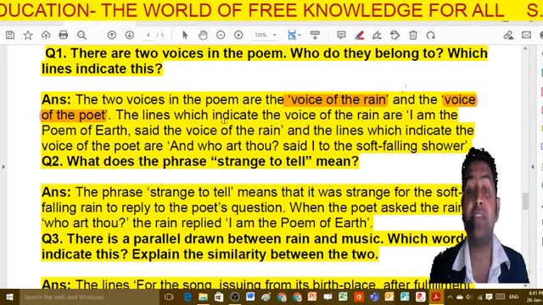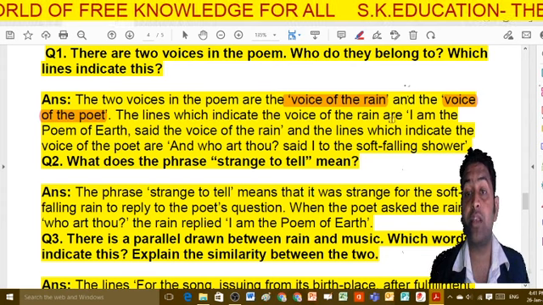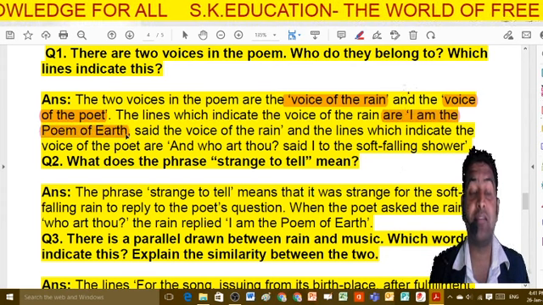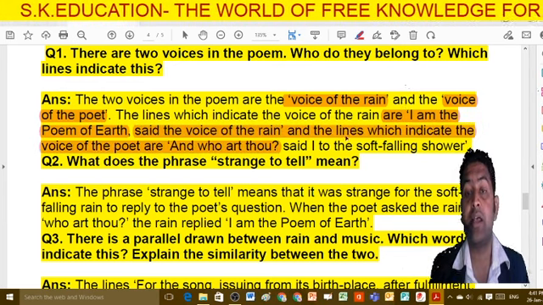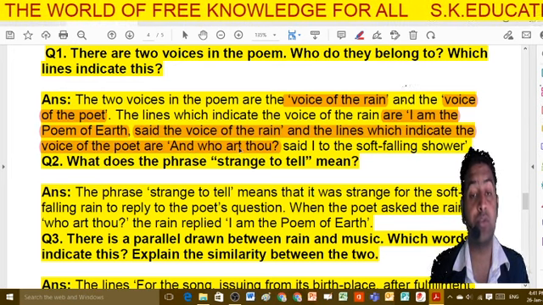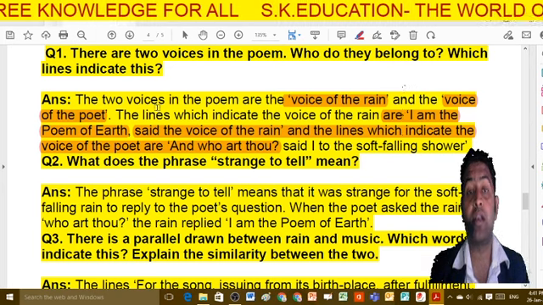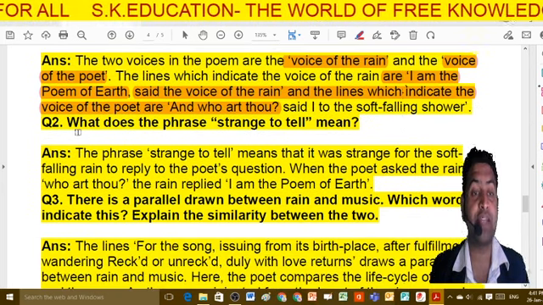Now it is also asking which lines indicate this. The line which indicates the voice of the rain is "I am the poem of the earth." This line indicates that rain is one of the speakers. And the line which indicates the voice of the poet is "And who art thou?" So these two lines indicate that two speakers are there: one is the rain itself, and the second is the poet.